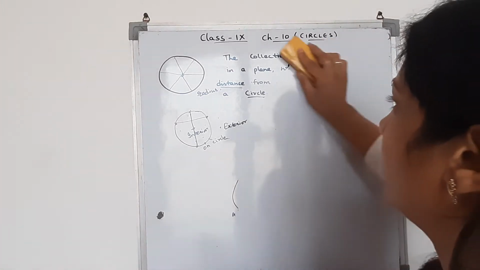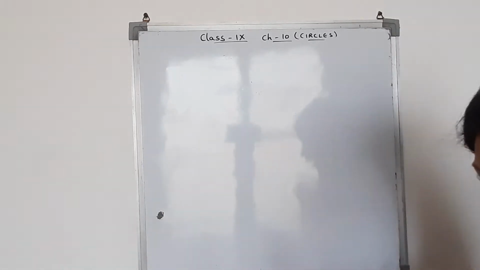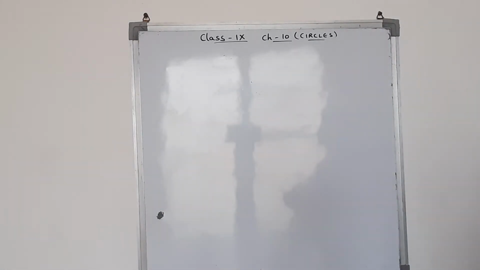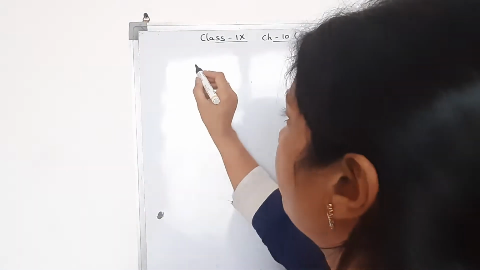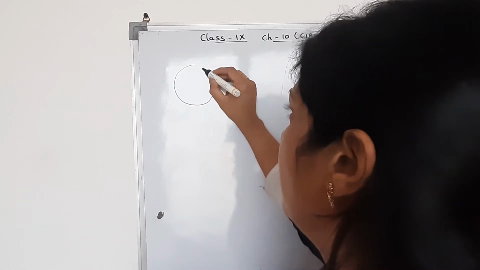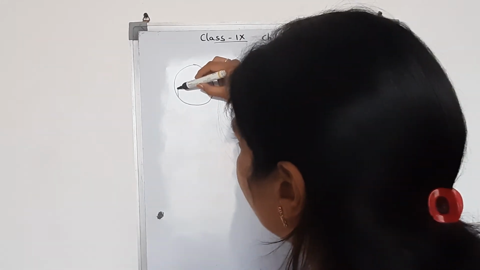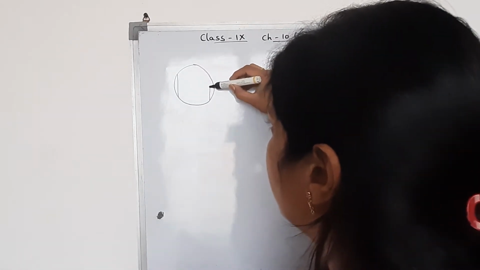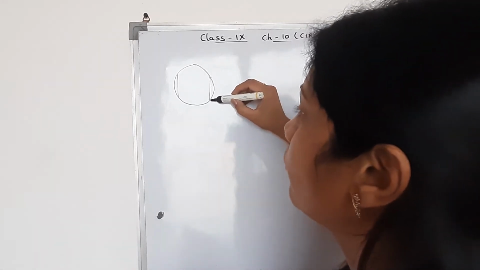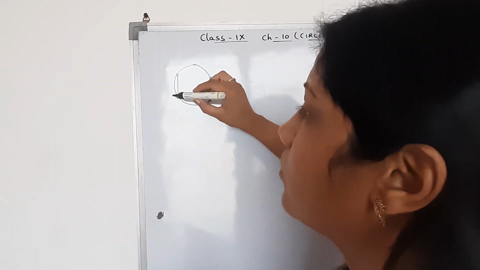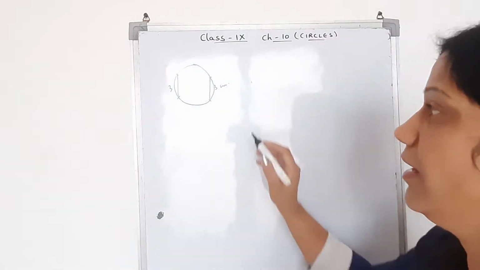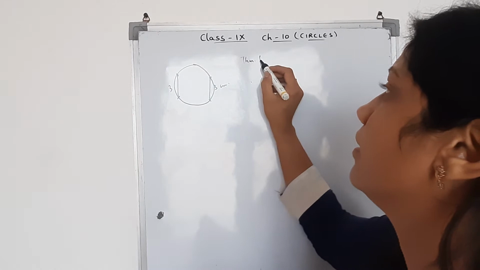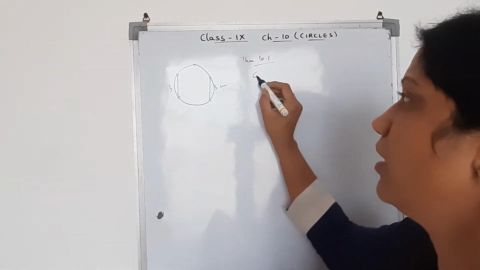Theorem 10.1 says equal chords of a circle subtend equal angles at the center. If I have a circle and in this circle I have two equal chords, equal chords means the lengths of the chords are equal, suppose both the chords are 3 centimeters.